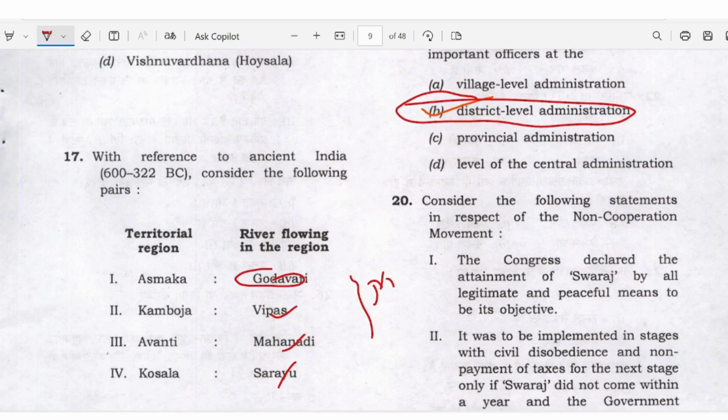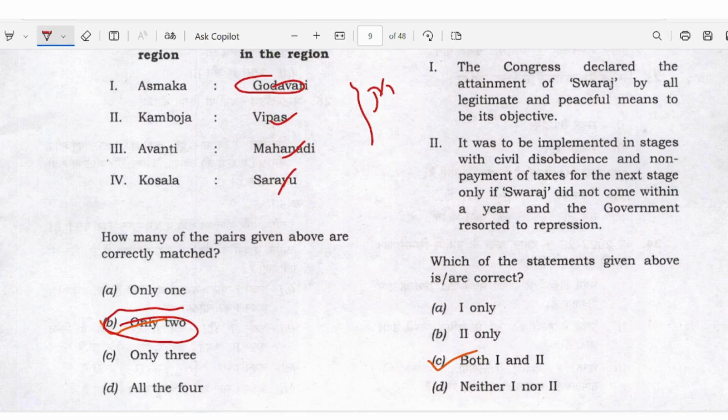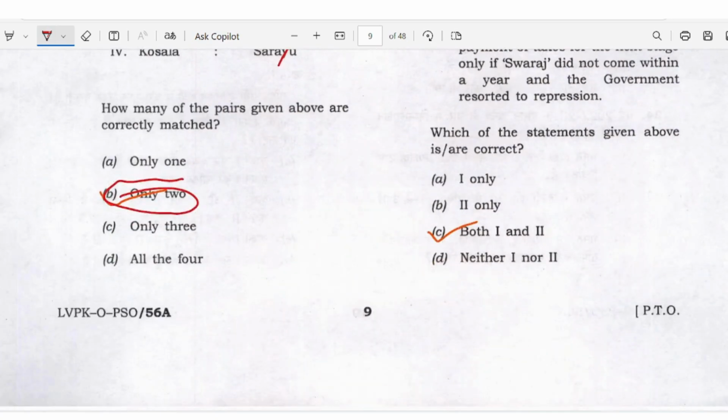Consider the following statements with respect to the non-cooperation movement. Congress declared the attainment of Swaraj by all legitimate and peaceful means to be its objective. It was to be implemented in stages, with civil disobedience and non-payment of taxes for the next stage, only if Swaraj didn't come within the year and the government resorted to repression. Which one of the above is or are correct? Both statements 1 and 2.